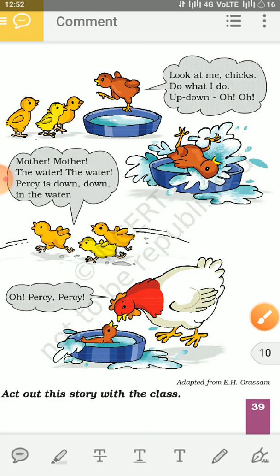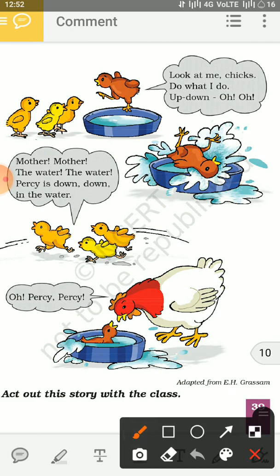Now this brown color chick is saying something to these other chicks. Look at me, chicks. Do what I do. Up, down. Oh. Now they are running towards mother and they are saying something. What are they saying? Mother, mother, the water. Percy is down in the water. Who is Percy here? Yes, the name of this brown color chick is Percy. Now mother hen is saying, Oh, Percy.